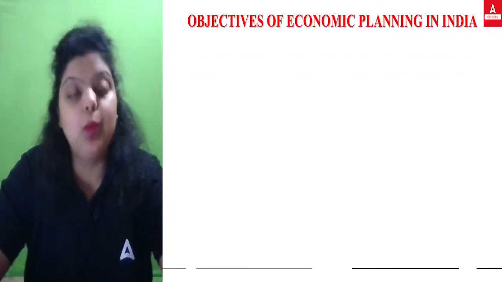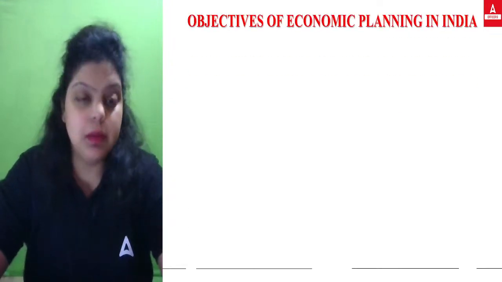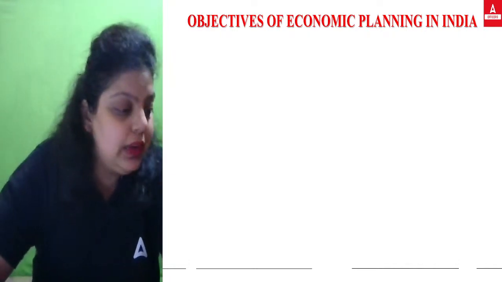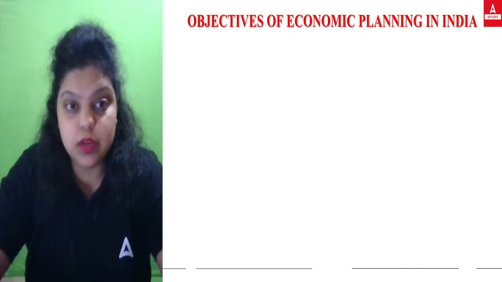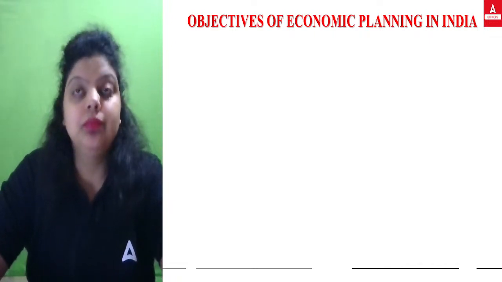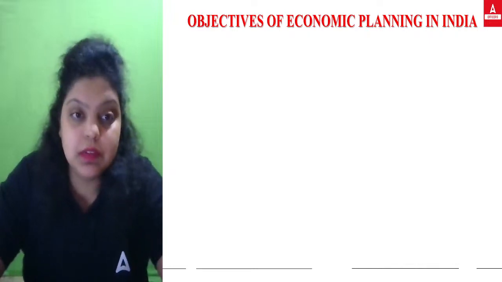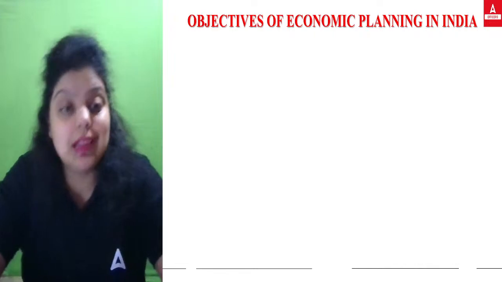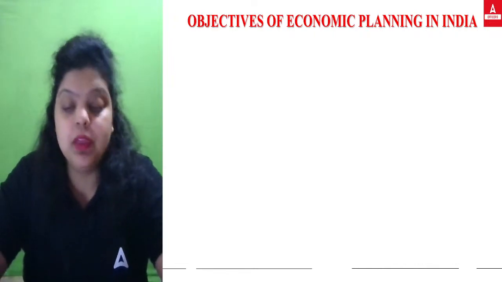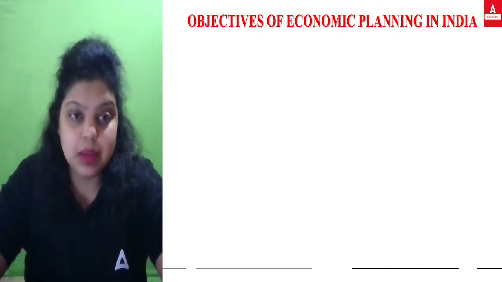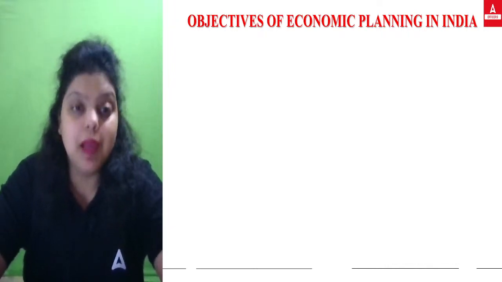This is important. Now, the objectives of economic planning in India. Why are you doing planning? Like you want to clear your paper for May 2024 JAIIB. That's the reason you are doing planning. Okay. Now, what actually is your objective? Your objective is to clear your paper in the first attempt, or clear your JAIIB in the first attempt, or clear your particular paper in the next attempt of your JAIIB exam. That's why you are doing the planning.